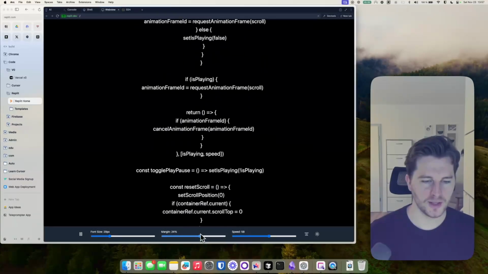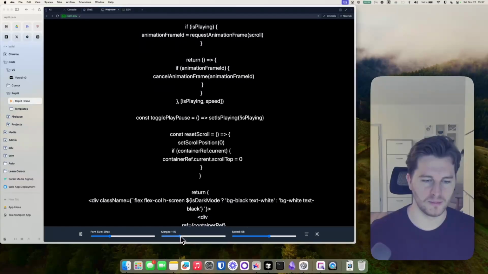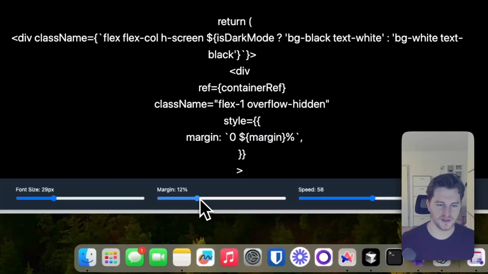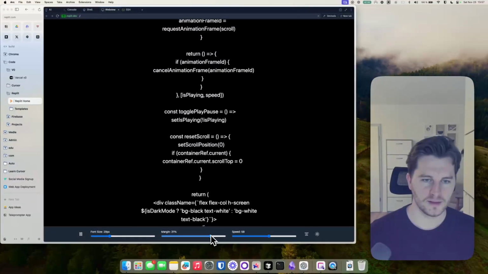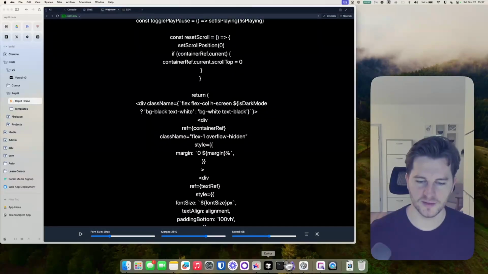So the only thing that I would like to change is margin. Let's see if we could do something here, right? Because it doesn't seem that this, well, it's doing something, but it's difficult to describe what's going on here. Well, let me pause this.